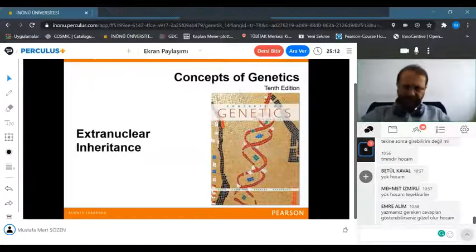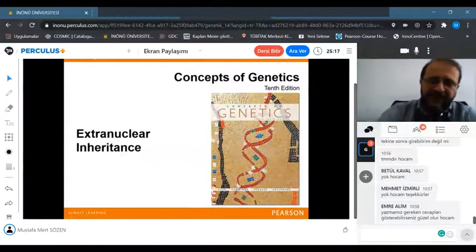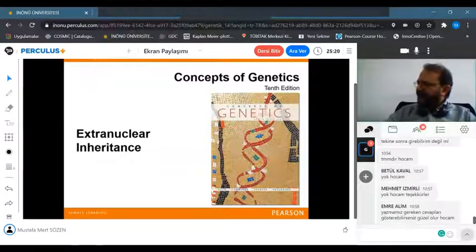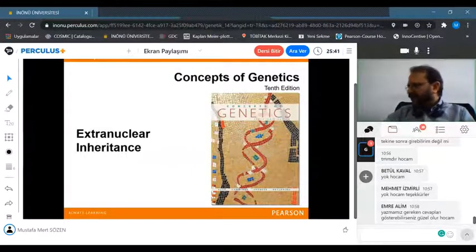Extranuclear inheritance. Okay, today we will learn about a different type of inheritance. So we know Mendelian inheritance. We know different kinds of dominancy. We know sex-limited inheritance, X-linked inheritance, etc. We know different kinds of inheritance. Now, today we will learn a different parameter which we have to add on Mendelian laws.